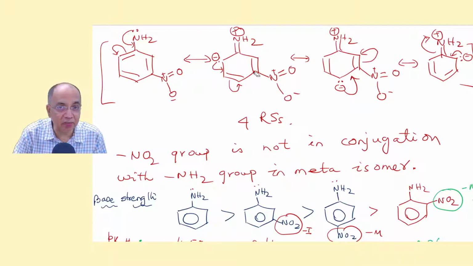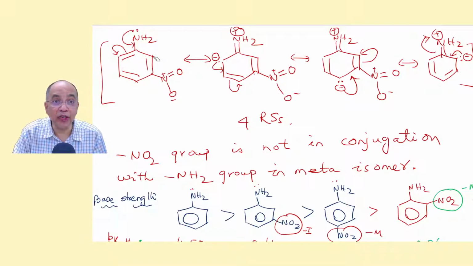It doesn't come to the ipso carbon of nitro so that it can enter into the nitro group. So the extended mesomeric or resonance effect is not observed when the minus M group is located at the meta position with respect to a plus M group. In this case, it is not called a minus M group, it acts as a minus I group, withdrawing electrons but through the sigma bond.